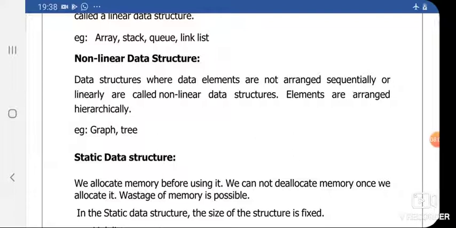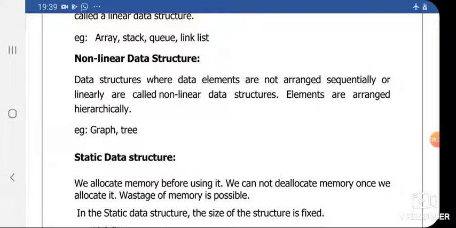Once again I repeat, suppose I declare an array like integer a of 5. After execution of this statement, inside memory 5 locations get reserved, that is 20 bytes get reserved, because integer requires 4 bytes.